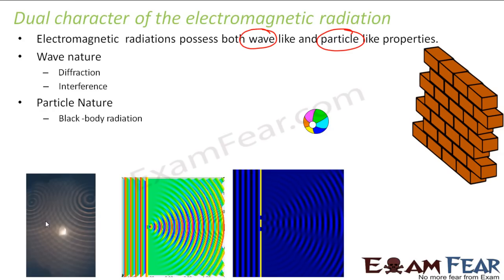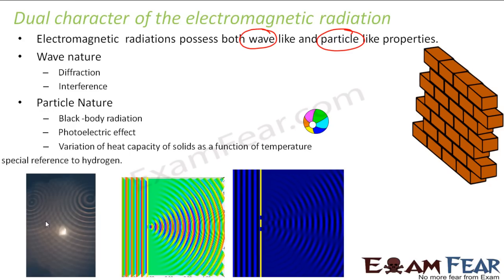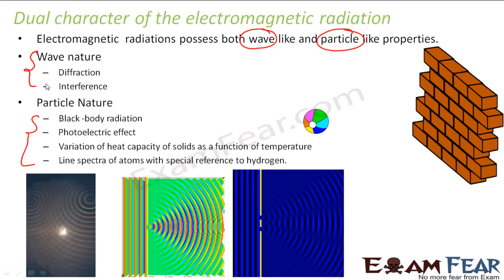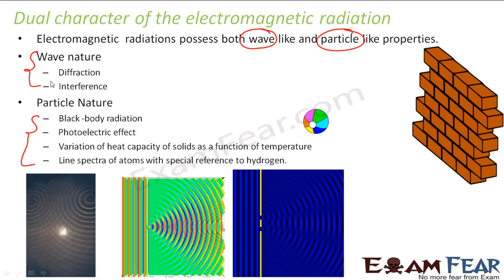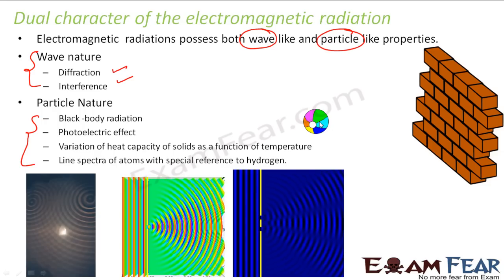For example, black body radiation, the photoelectric effect, the variation of heat capacity with temperature, and the line spectra are all particle nature of electromagnetic radiations. Diffraction and interference are wave nature of electromagnetic radiations. We'll discuss all this in detail. Just understand that when you talk about wave, you think of diffraction and interference. When you talk about particle, you think of a ball. You hit it, it comes back, right?